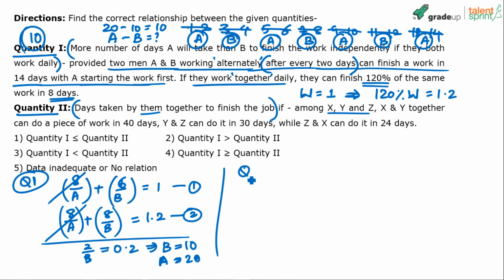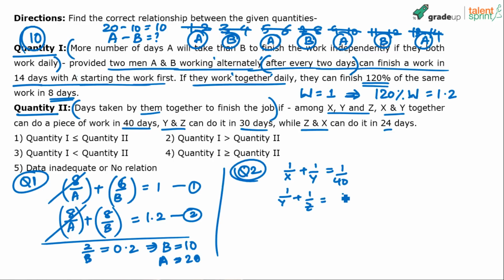What is quantity 2? Days taken by them together to finish the job, if among X, Y and Z, X and Y together can do a piece of work in 40 days, Y and Z together can do it in 30 days, and Z and X together can do it in 24 days. Simply, 1 by X plus 1 by Y equals 1 by 40. 1 by Y plus 1 by Z equals 1 by 30. And 1 by Z plus 1 by X is equal to 1 by 24.